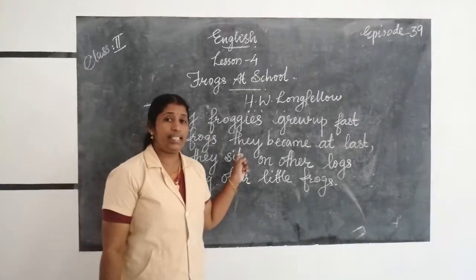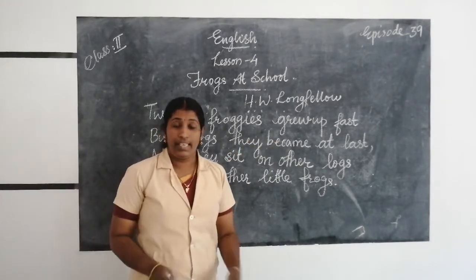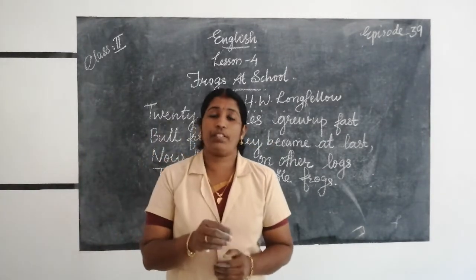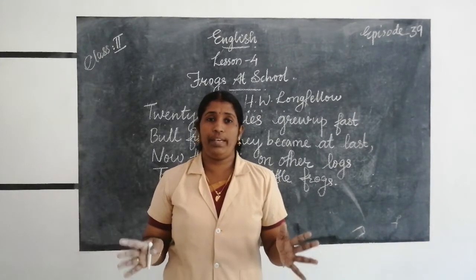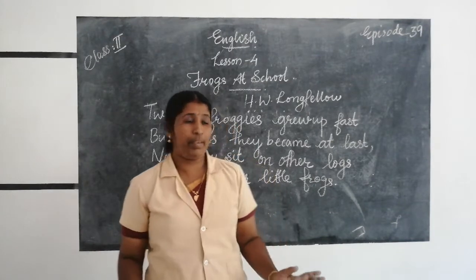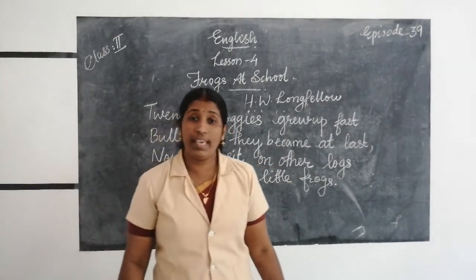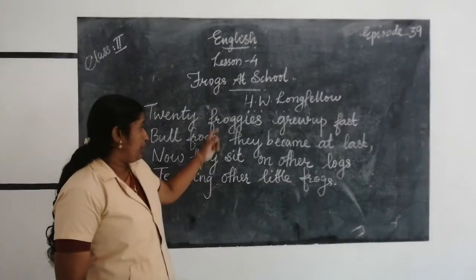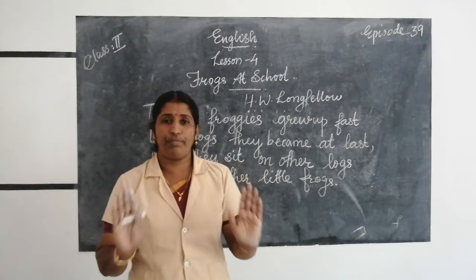Okay, listen to the third stanza. 20 froggies grew up fast. They were children, they were little frogs when they went to school, and after a few days or few months, they became grown up frogs. They became grown up fast.